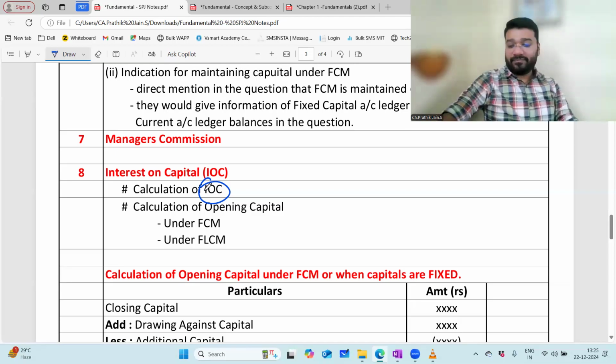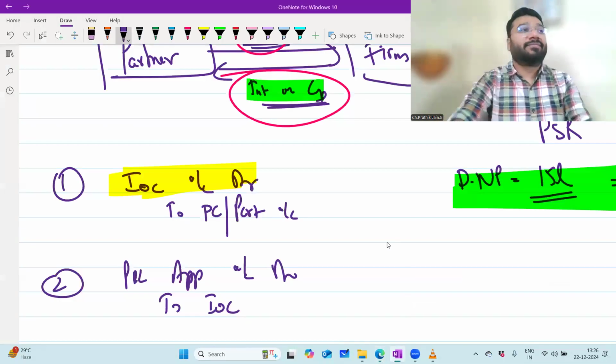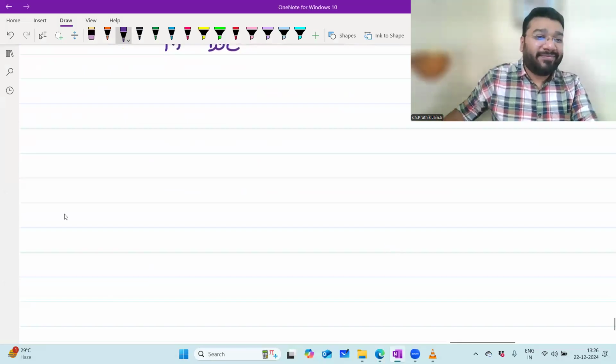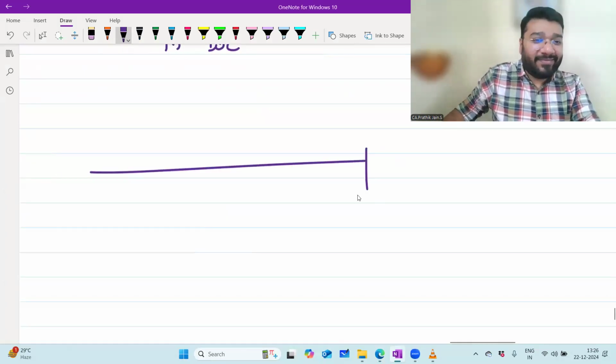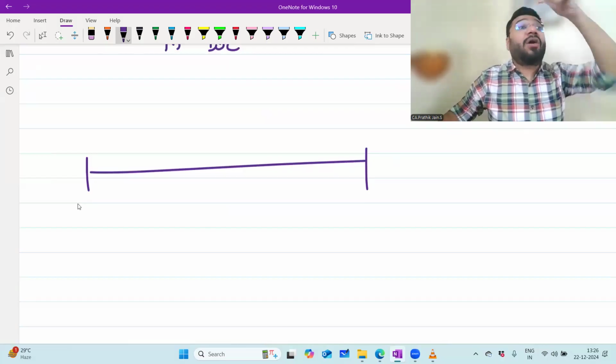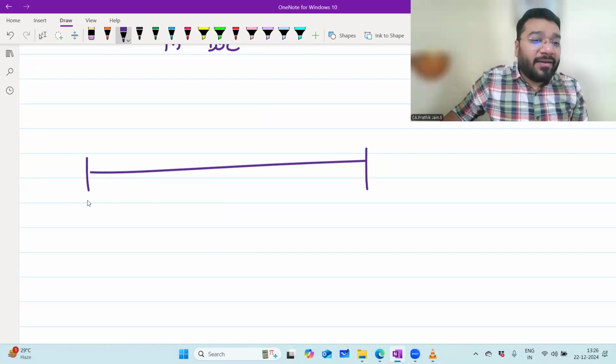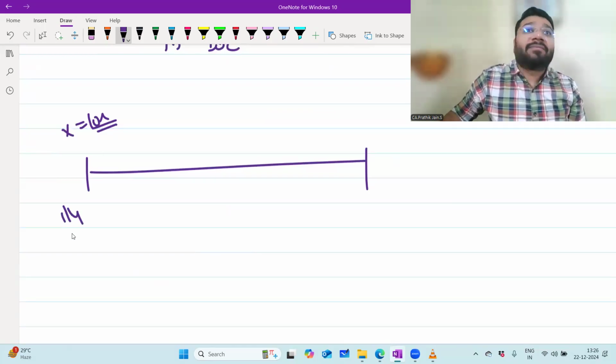Opening capital. Interest is on opening capital, not on closing capital. Imagine a scenario where the law said you calculate interest on the closing capital. You know, as a firm, how will I play? Imagine from X, I took a capital of 10 lakh rupees on 1 April. What did I smartly do?